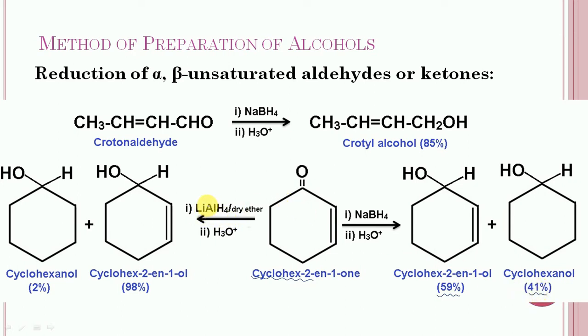Now case number 2, reduction with lithium aluminium hydride. In this case, the product in which the carbonyl group undergoes reduction gives cyclohex-2-en-1-ol, and it is 98%, which is the predominant product, while the second product in which the carbon-carbon double bond is also reduced is formed in very small quantity, about 2%.